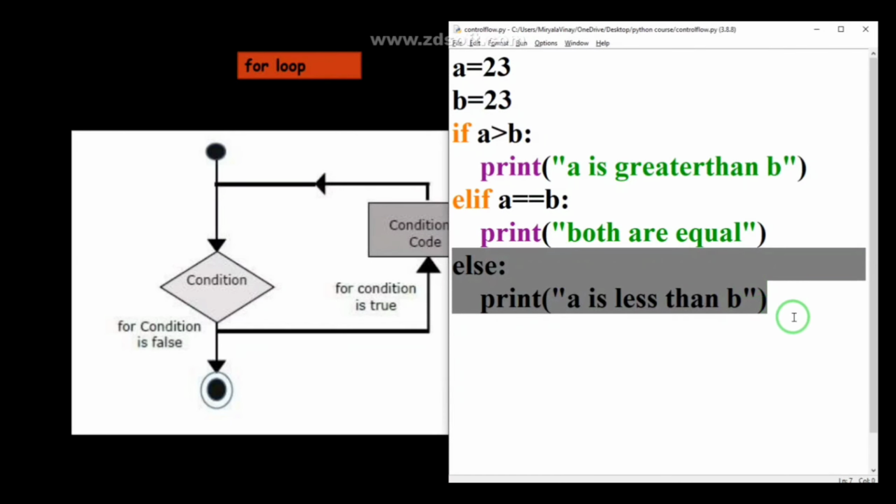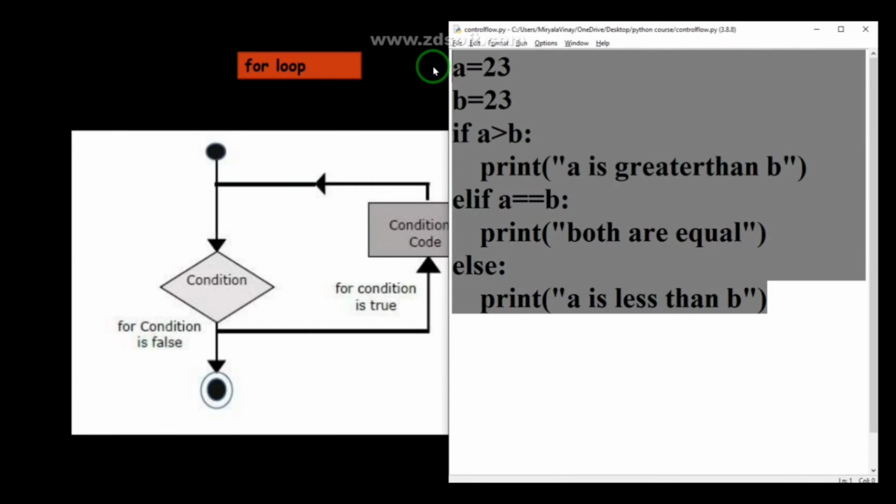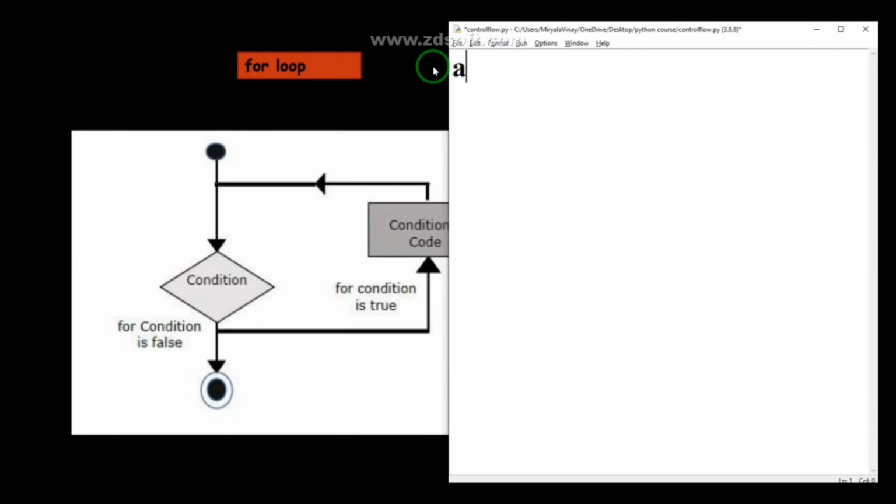So let me give an example, you will get it very easily. I am taking a list called a equal to 1, 2, 3, 4, 5. I am initializing a list with the values 1 2 3 4 5. I am using something called a for loop. So what is the syntax of a for loop?